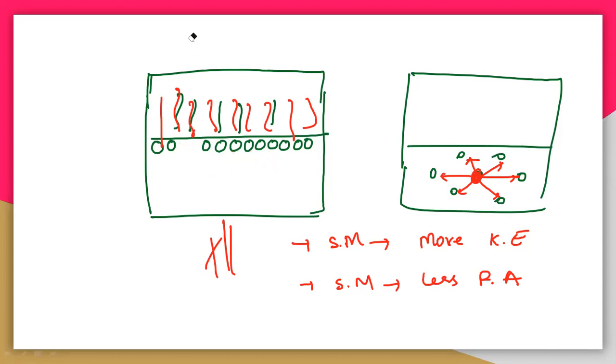Let us take this particular surface molecule. I will take only one molecule. It has interaction only with the molecules below it. But in the case of this bulk molecule, it has an interaction from all sides.